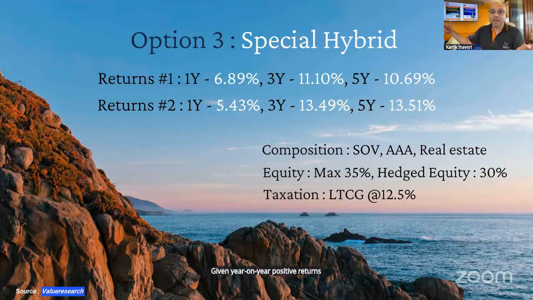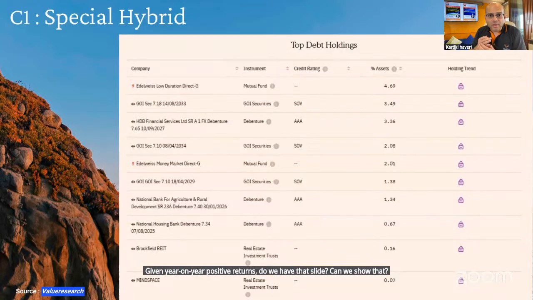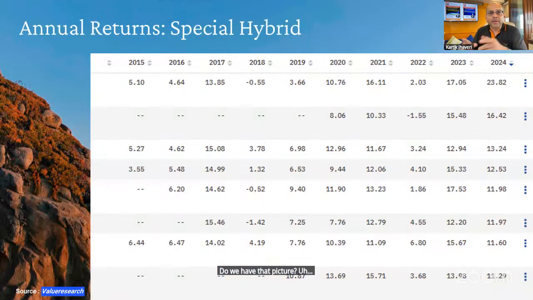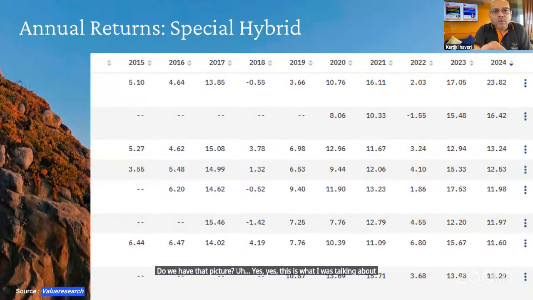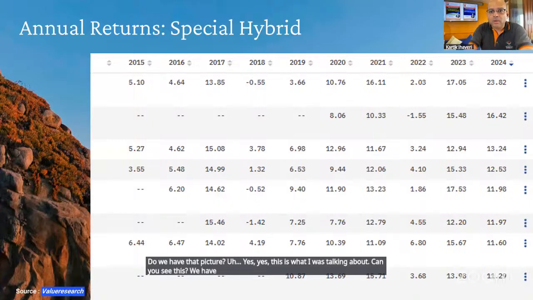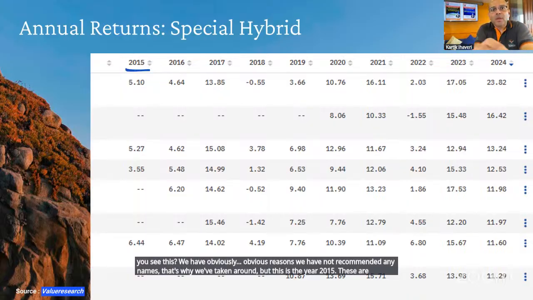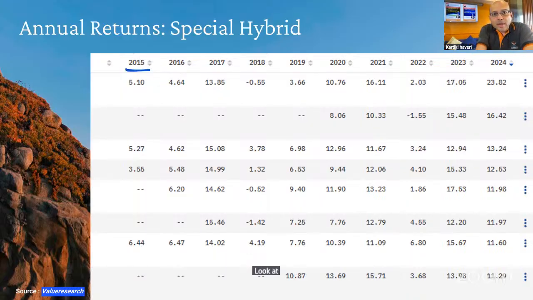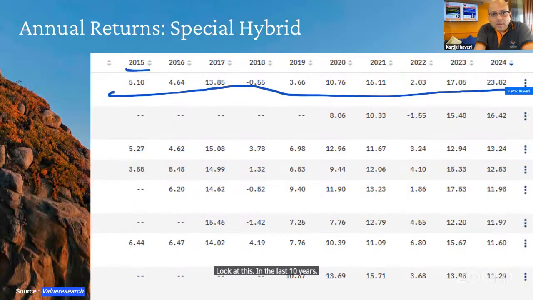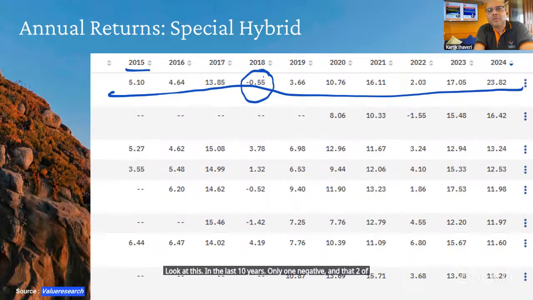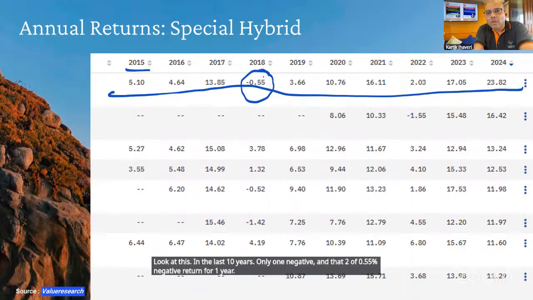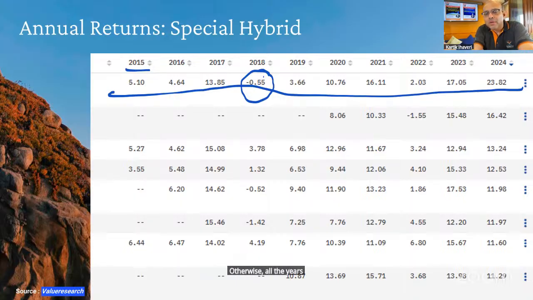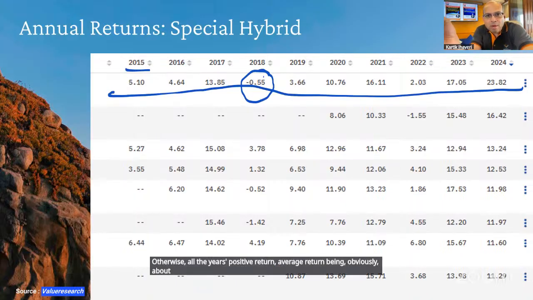Do we have that slide? Can we show that? Do we have that picture? Yes, this is what I was talking about. Can you see this part? For obvious reasons, we have not recommended any names. That's why we've taken them out. But this is the year 2015. These are annual returns, okay? Look at this. In the last 10 years, only one negative, and that too of 0.55% negative return for 1 year. Otherwise, all the years positive return. Average return being obviously about 10 to 11%.